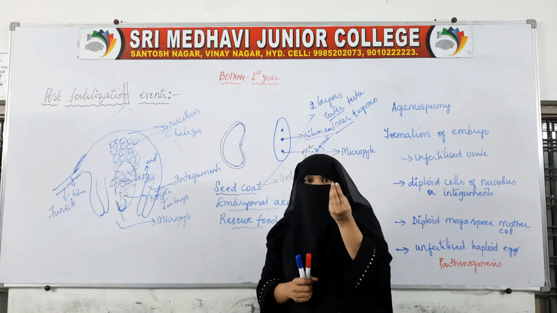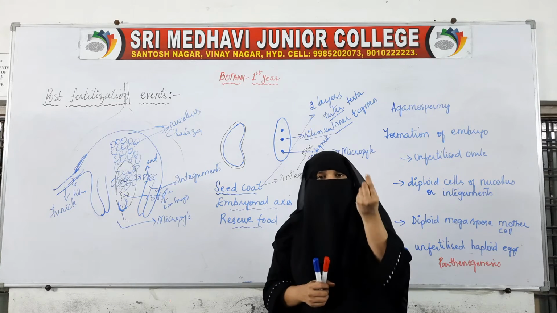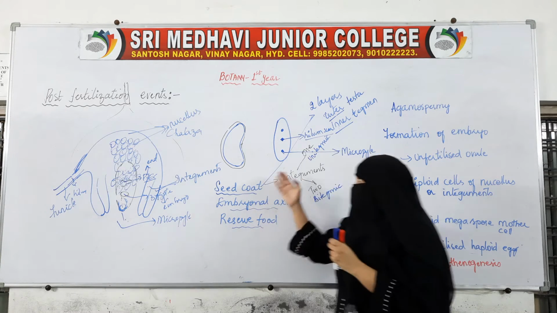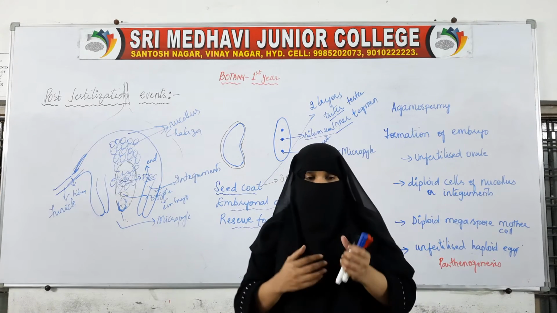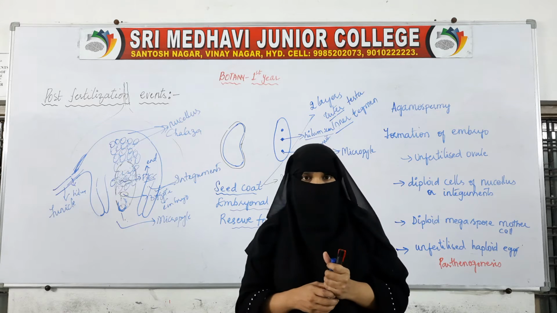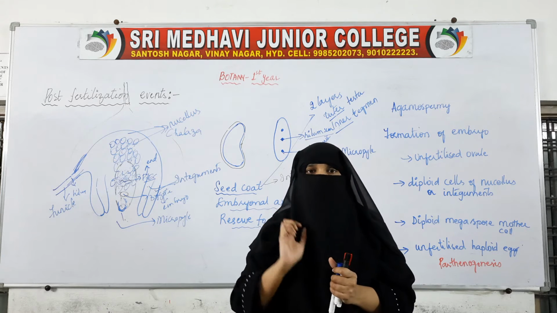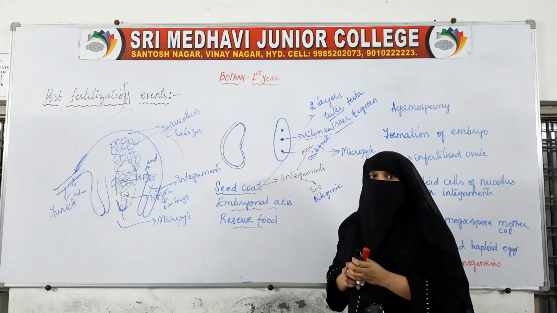Each seed coat has a small pore-like structure from which water and air enter, because water and air are very essential for the seed, since inside the seed we have the embryo.